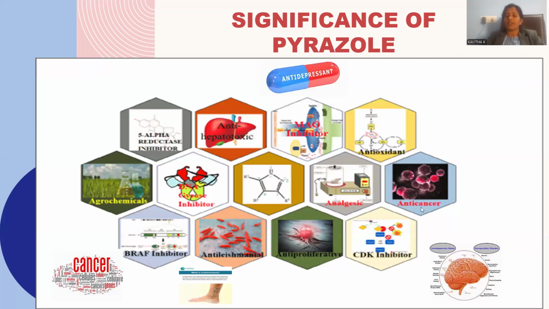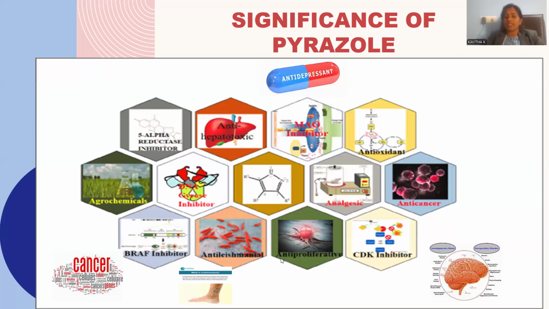A kind of cancer can be effectively cured by means of this pyrazole-related auxiliary, and it is a kind of CDK inhibitor. CDK is a kind of enzyme secreted by pathogenic microorganisms, which is able to reduce neurological functioning, so that neurodegeneration is possible. That neurodegeneration can be effectively inhibited by means of this pyrazole.